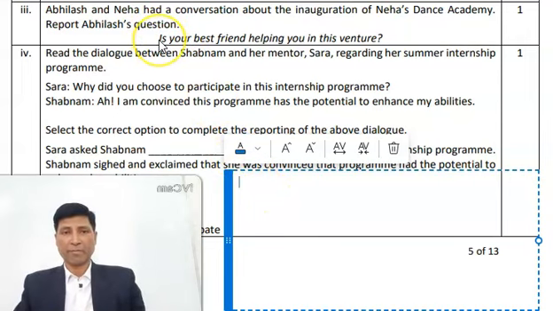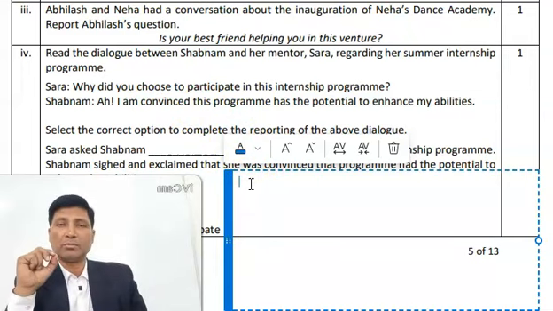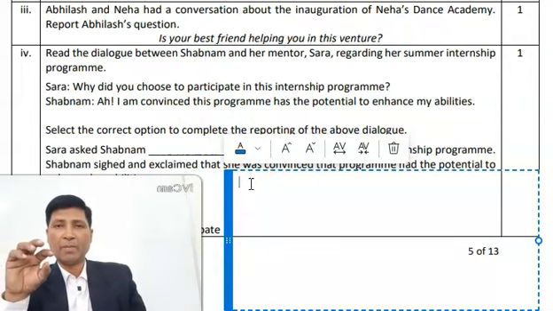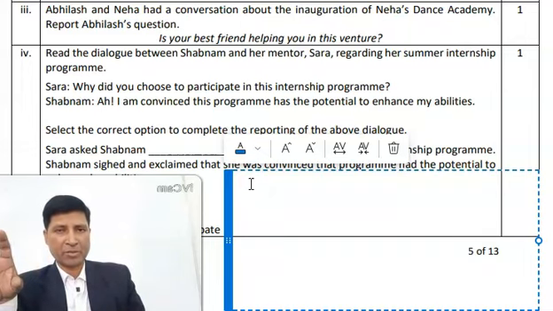This kind of question is the best question. Now what happens? Abhilash and Neha had a conversation. So here you have to report Abhilash's question. So read the question carefully. Now, what happens whenever you transform a direct speech sentence into indirect speech?